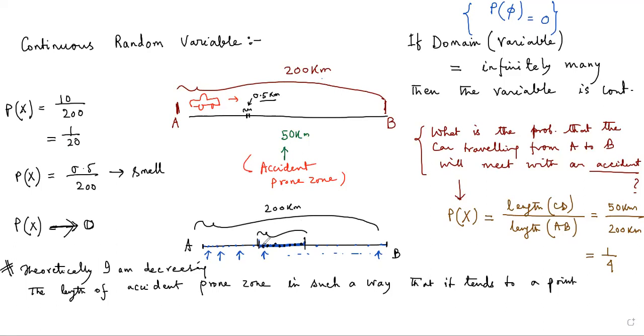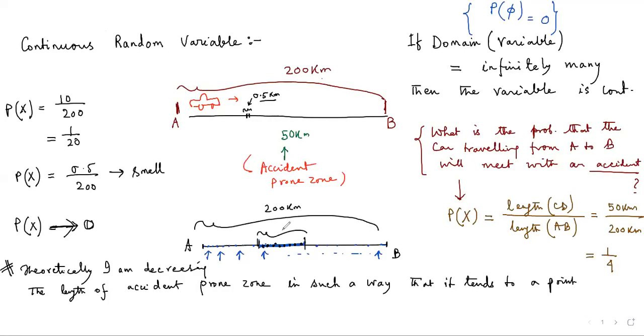By the thought experiment, at each of these discrete points the probability that the car meets with an accident is 0, but the car can meet with an accident. Therefore, although at these discrete points the probability is 0, for this continuous stretch the probability is definitely not 0. So the similar situation of the discrete case cannot be considered for the continuous case. For the continuous case, the situation actually changes.